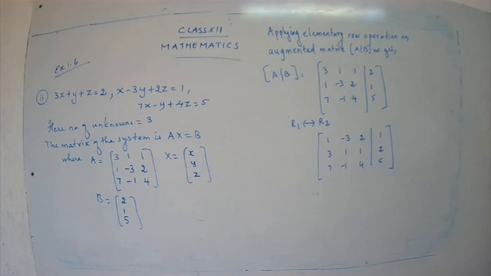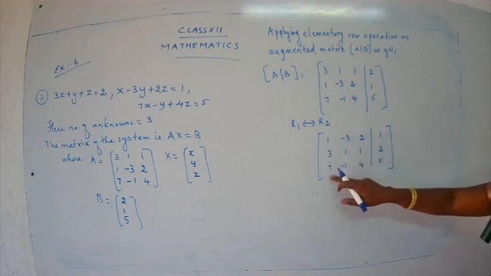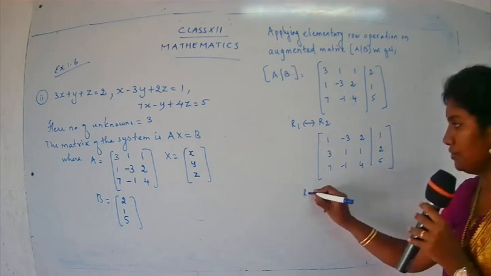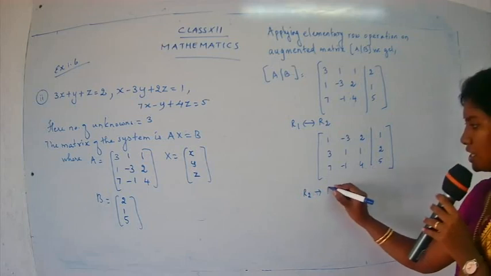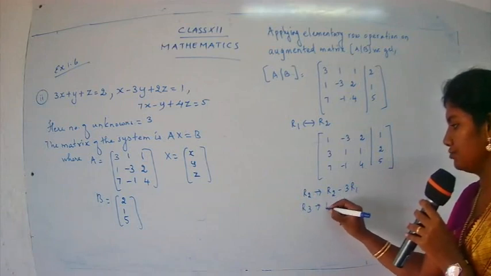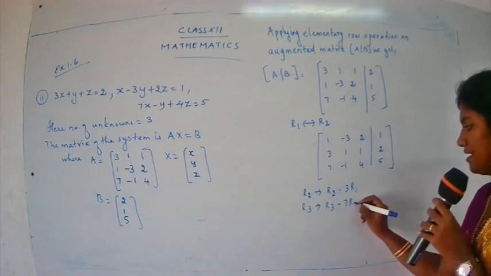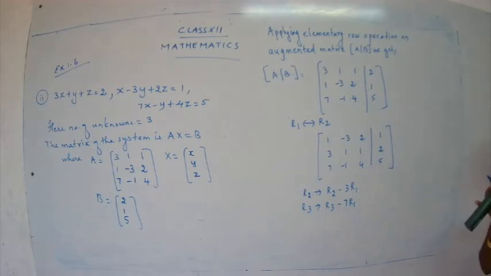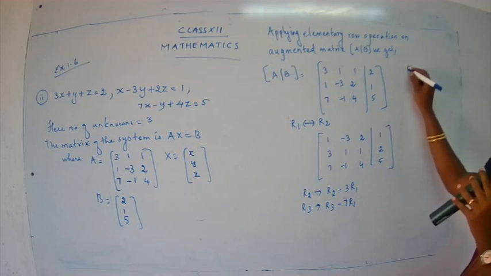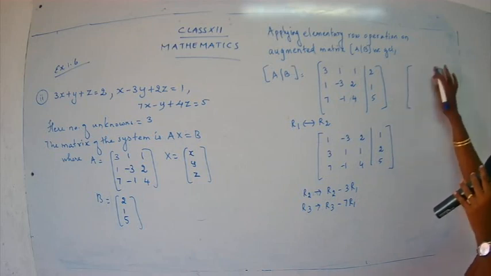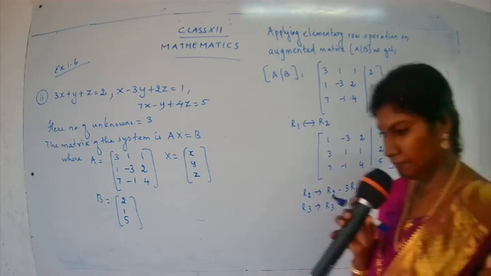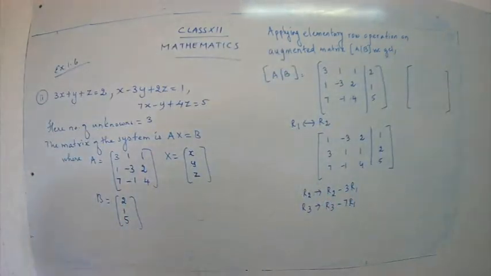Now you know the usual process, how to make the numbers below 1 as 0. Try out that conversion. So here R2 is changed to R2 minus 3R1 and R3 is changed to R3 minus 7R1. So do the changes and get a new matrix. Find out the answer. So you're going to change row 2 and row 3.